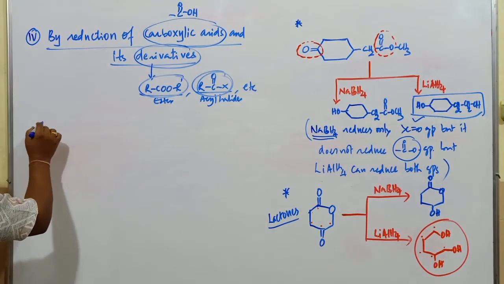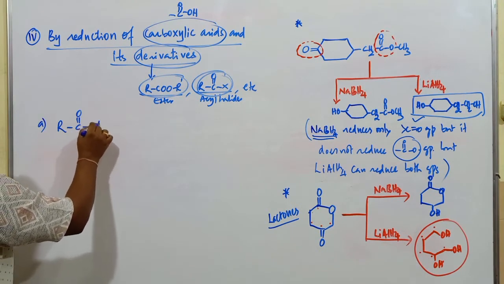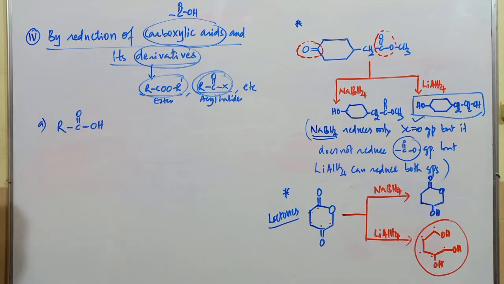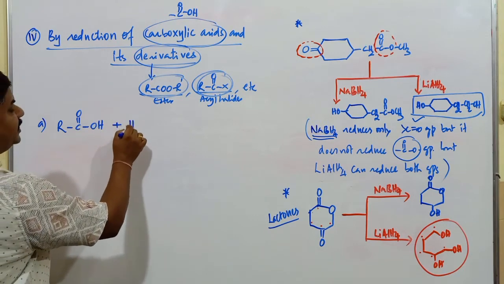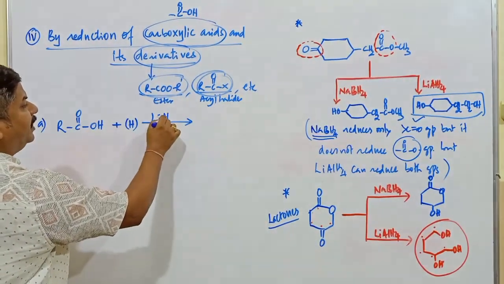You see here, this is RC double bond OOH. What is this one? Carboxylic acid. When this carboxylic acid is reduced in presence of lithium aluminum hydride.